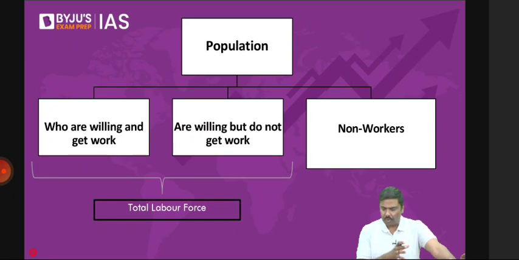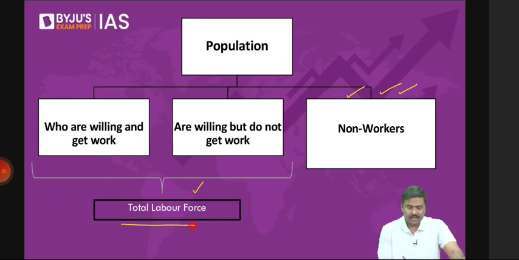I said divide the whole population into two groups. One is the labor force, the second one is the non-workers. Non-workers are, for example, children below the age of 14 years, or pensioners, bedridden people, people who are incarcerated, etc. That population is called non-workers. The remaining population, generally between the age group of 15 to 65 years, or 15 to 64 years, is called the labor force.